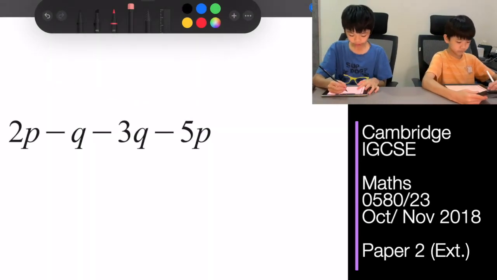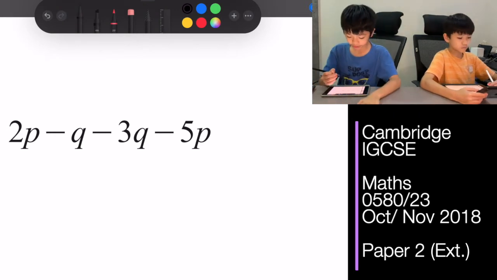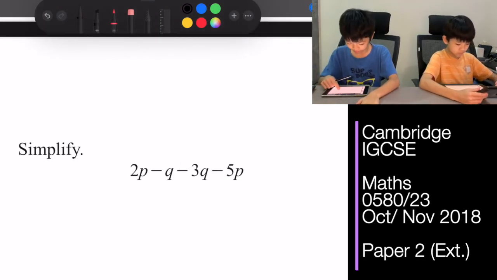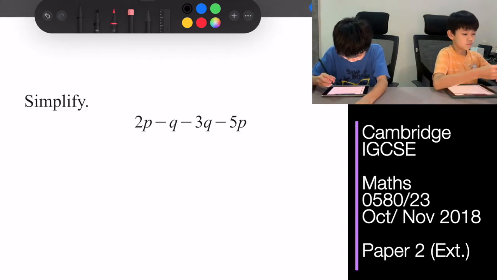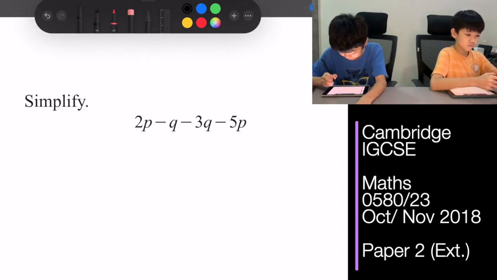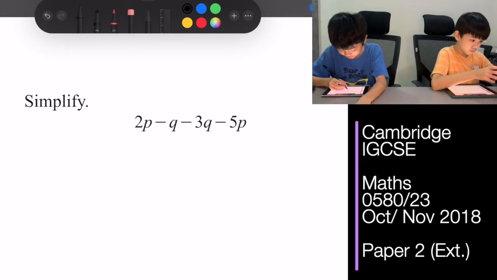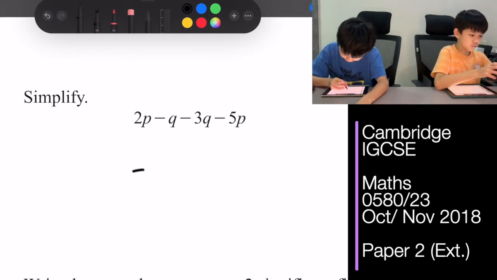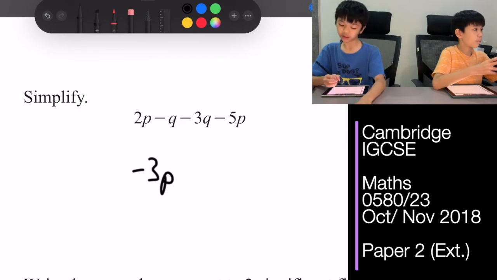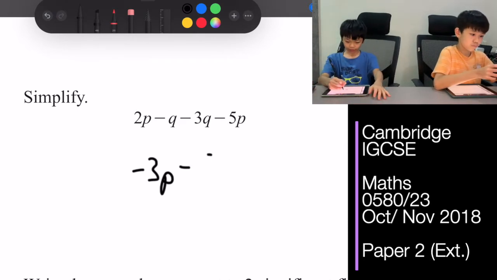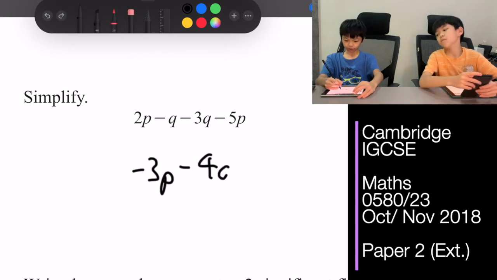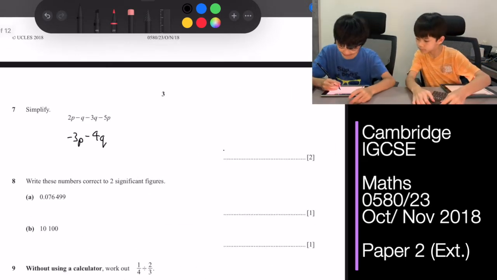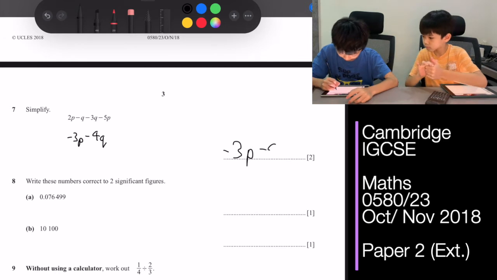Next question, simplify 2p minus q minus 3q minus 5p. To do this, you just take 2p minus 5p, which is negative 3p, and negative q minus 3q, which is negative 4q. Sometimes you might get confused because they wrote p and q. Negative 3p minus 4q.